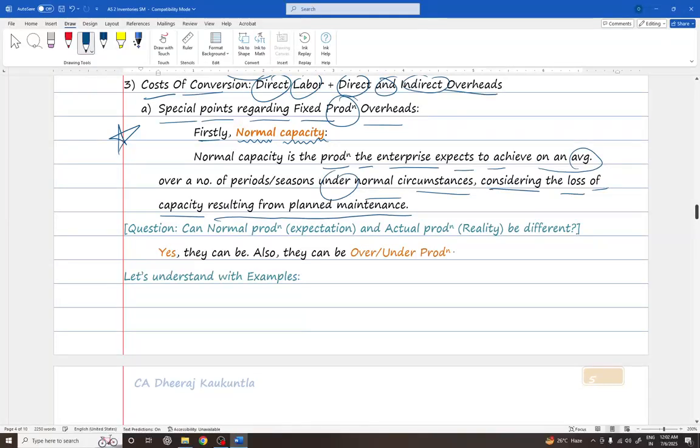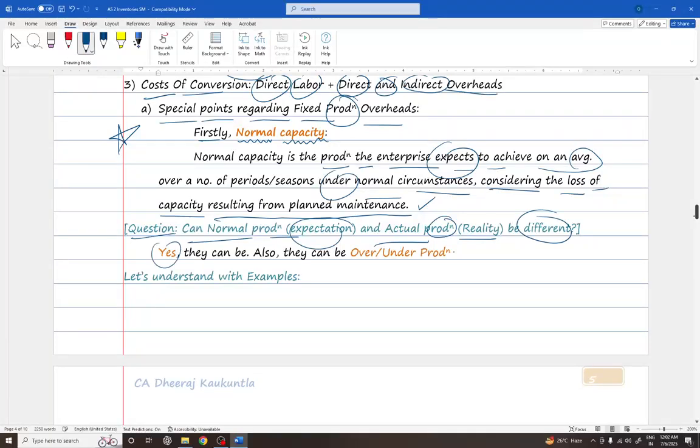I mean, will the enterprise consider any loss of capacity resulting from planned maintenance? Means yes, it will consider the cost and then it will make an expectation, that is, the enterprise expects to achieve an average. Okay.